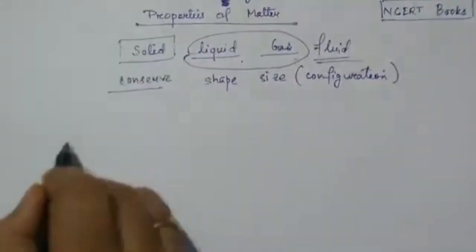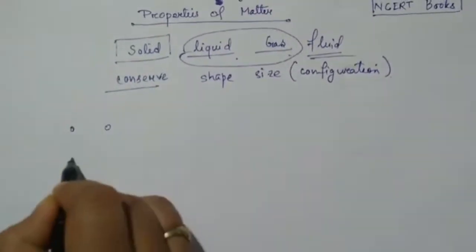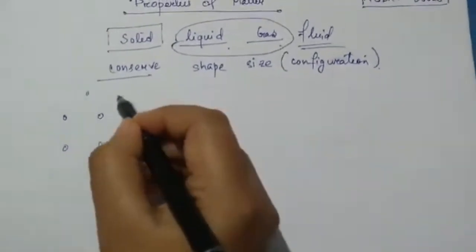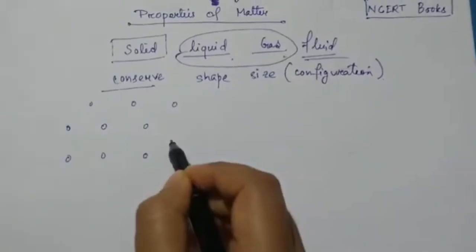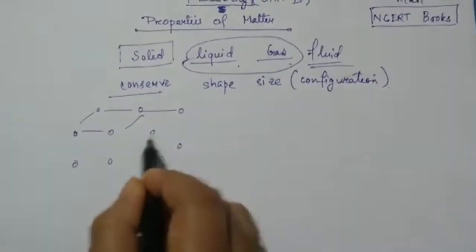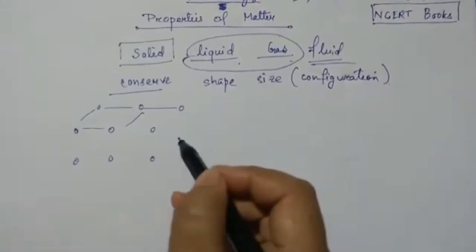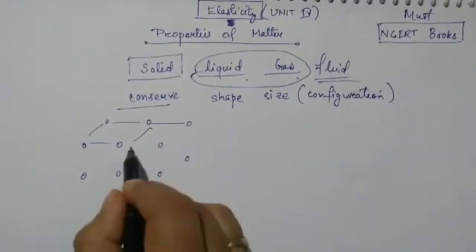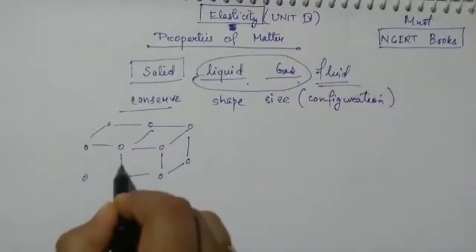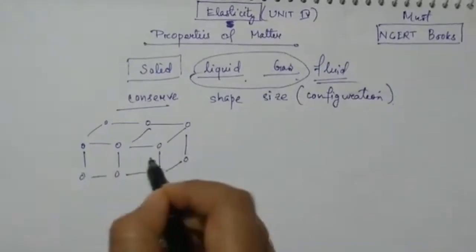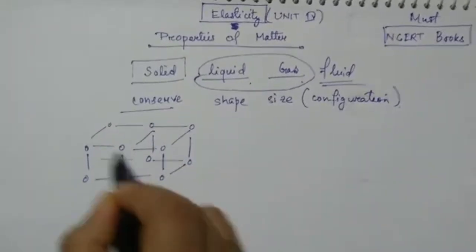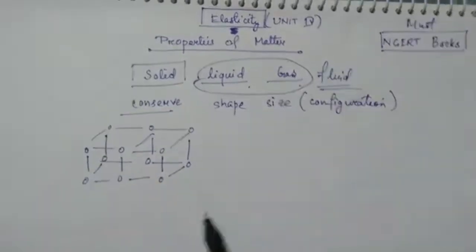You know that solids are very tightly bound. Suppose these are the molecules. This is a molecule, this is a molecule, and they are tightly bound to each other, isn't it? There will be another one like this here also.